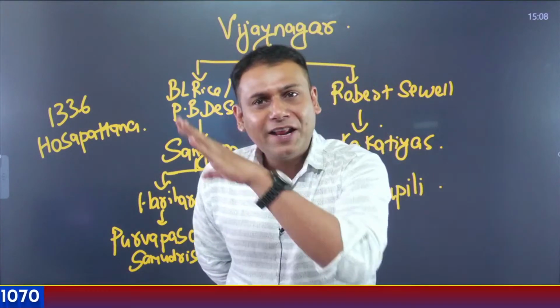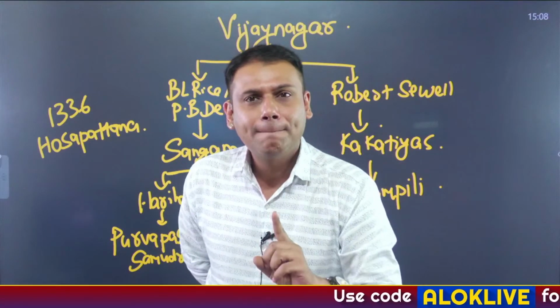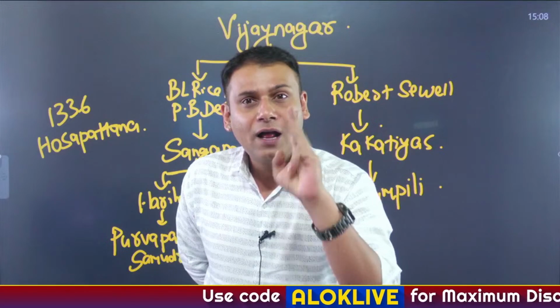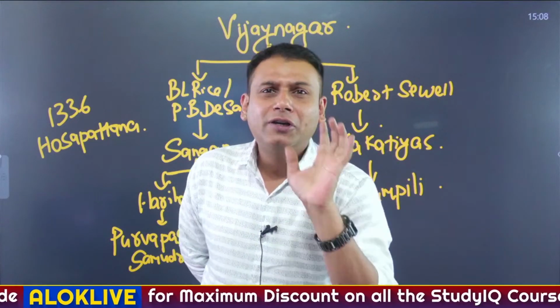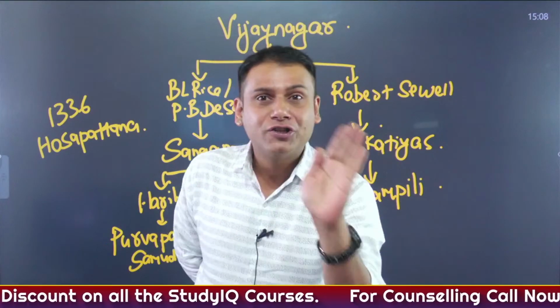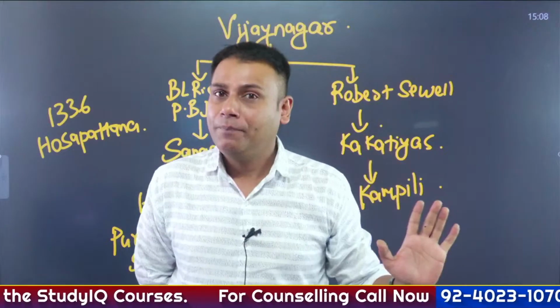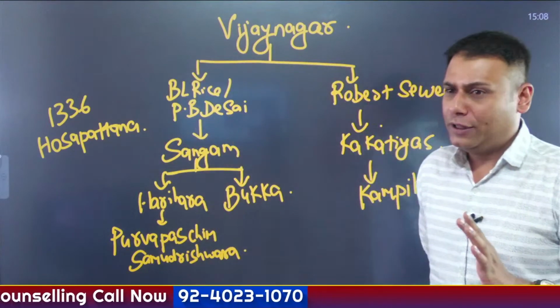The region of Vijayanagar encompassed majorly parts of Karnataka, certain parts of Andhra, Telangana, Tamil Nadu, and also certain parts of Goa, Chaul and Dabol, which is located in Maharashtra. So let's understand about them.